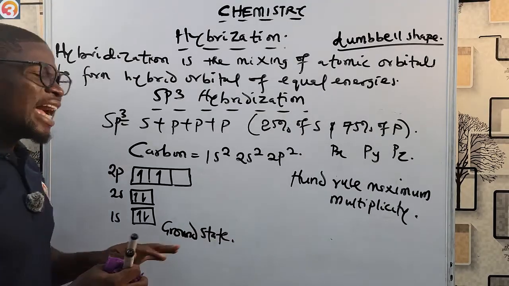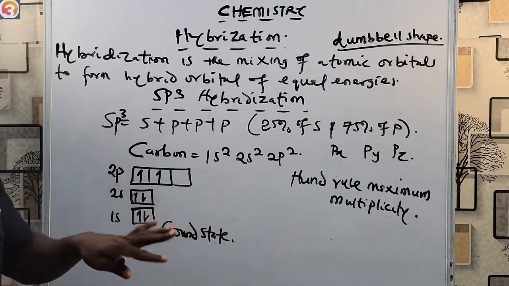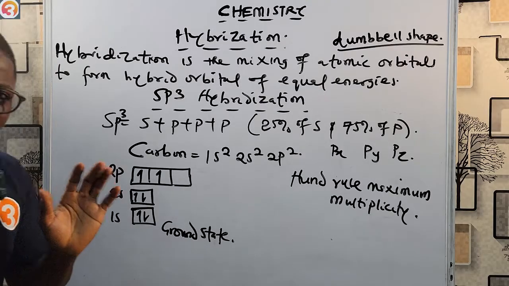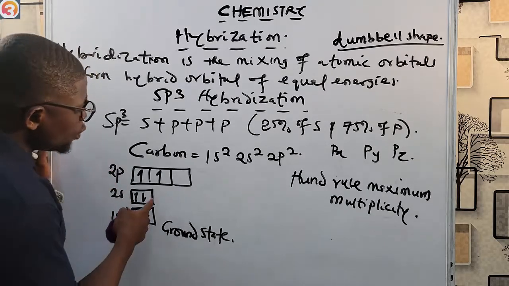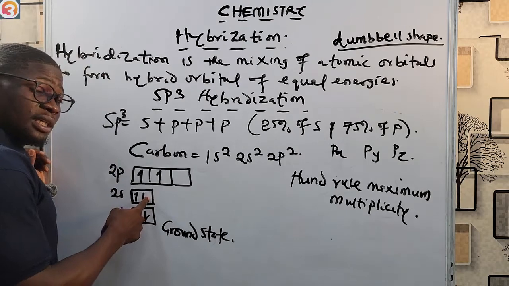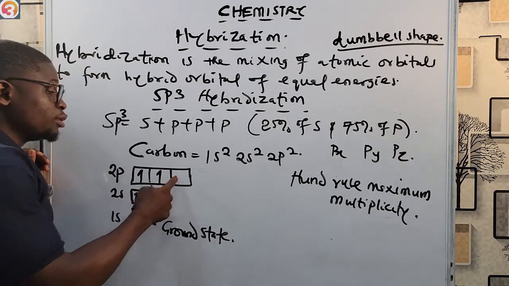Now we also have the excited state electronic configuration of carbon. In the excited state electronic configuration of carbon, 1 electron from the 2s orbital is promoted to the